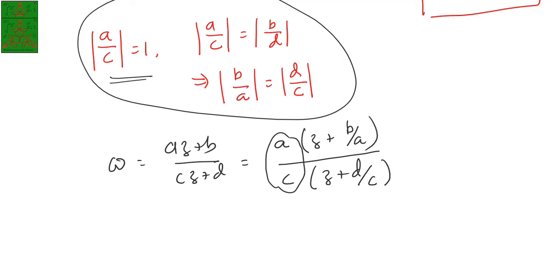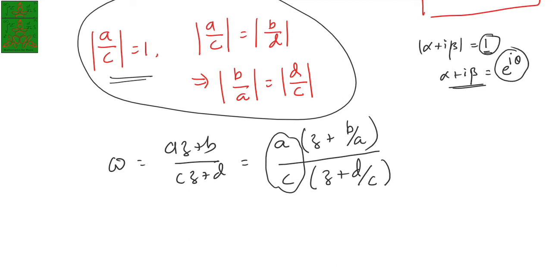So any number having modulus 1, suppose there is a number alpha plus i beta, its modulus is 1, then I can write this number as e power some number, let's say theta. Any number whose modulus is 1 can be represented in this manner, in the polar form.